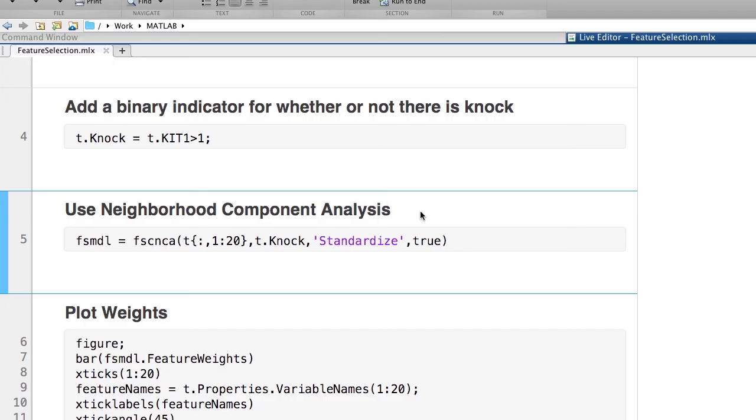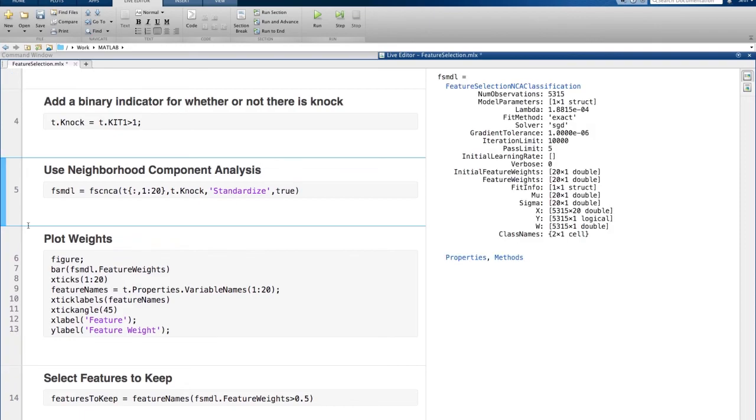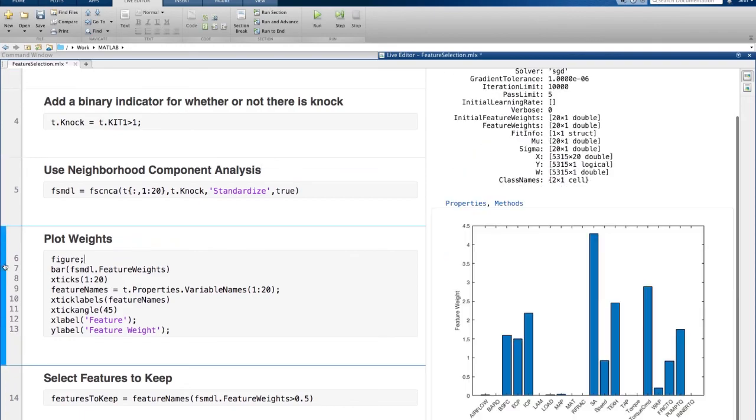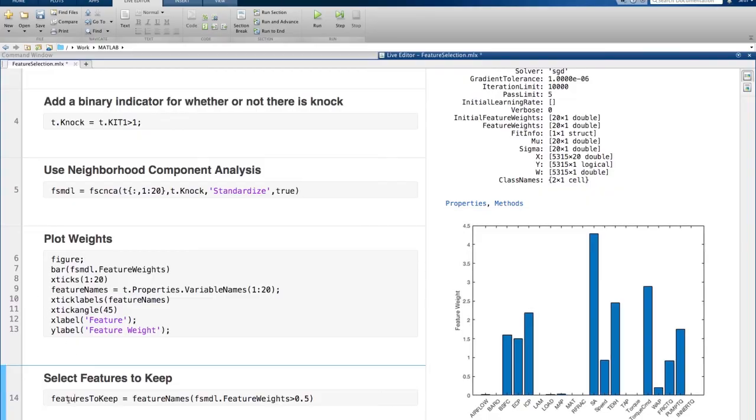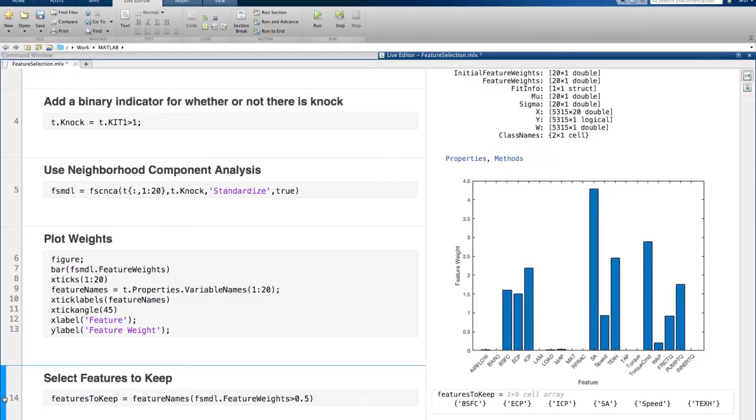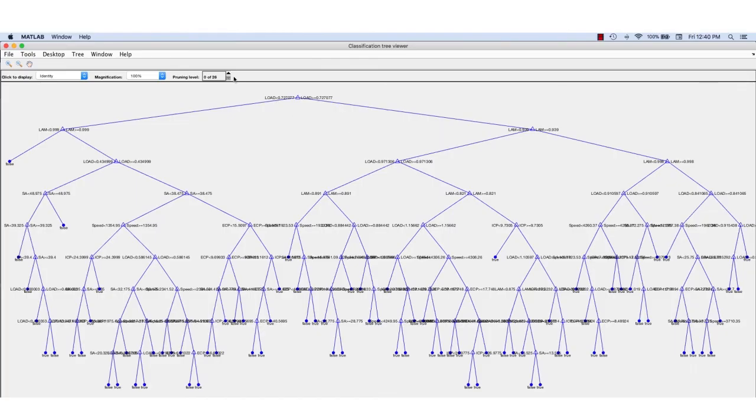Alternatively, you could go back earlier in the process and see if you can reduce the number of features in the model. You can use tools such as neighborhood component analysis, which are useful for determining the impact that the features have on the results. If you see that some features are weighted low, you could drop them from your model, making the model more concise.